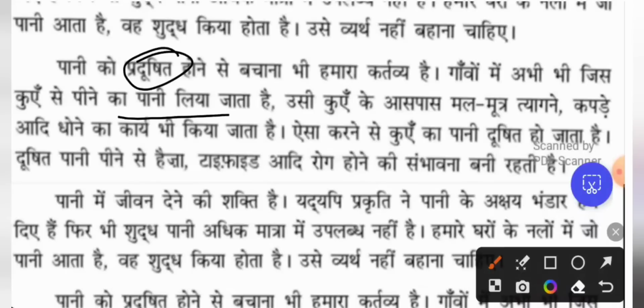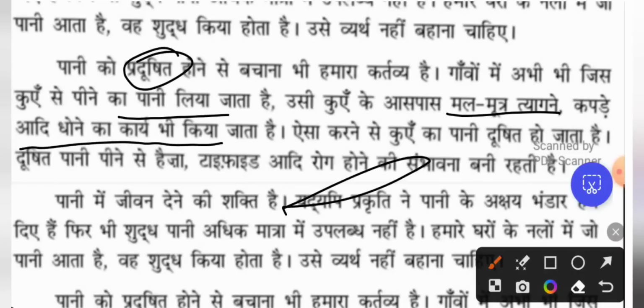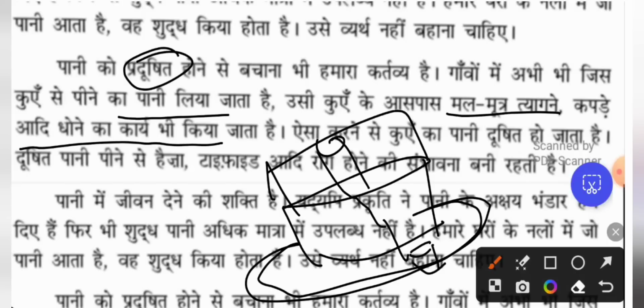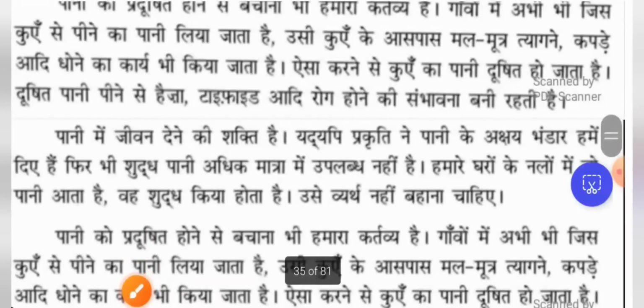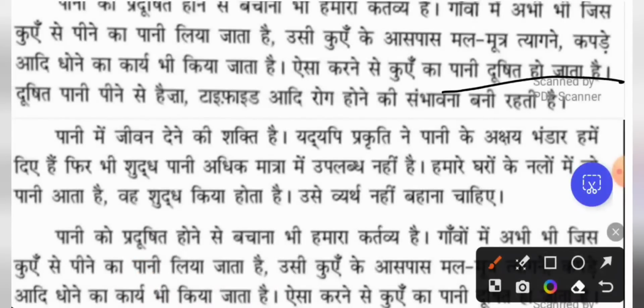गाँव में अभी भी जिस कुएं से पीने का पानी लिया जाता है, उसी कुएं के आसपास मलमूत्र त्यागने, कपड़े आदि धोने का कार्य भी किया जाता है. So assume this is the well. If you see in the village, if there is a well like this, next to it you can see animals excreting. Some people will be washing clothes, some will be taking bath here itself. So all these things pollute the water, right? ऐसे करने से कुएं का पानी दूषित हो जाता है. The water inside the well becomes contaminated, right?